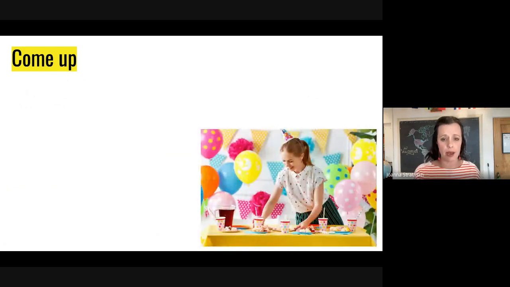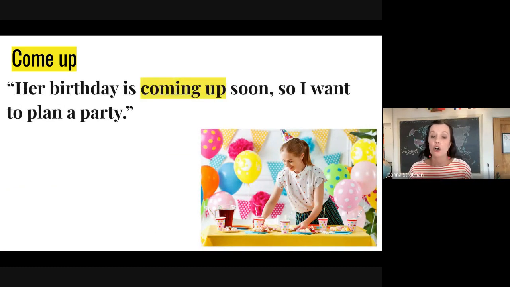Finally, for come up, her birthday is coming up soon. So I want to plan a party. Typically, for this definition, we use come up in the present progressive. So we will usually say is coming up. That is a clue that it's this definition.